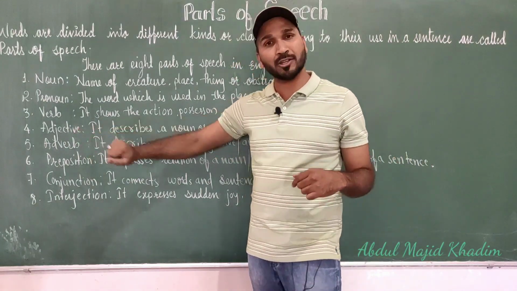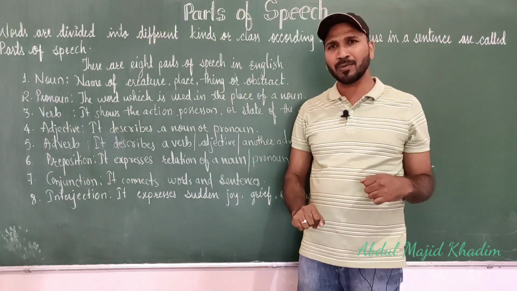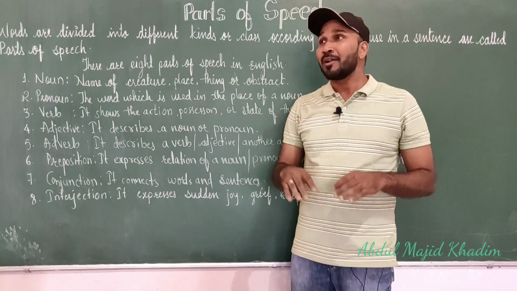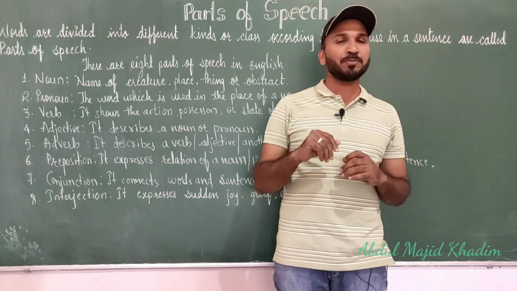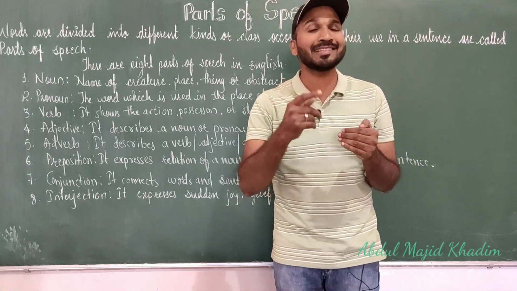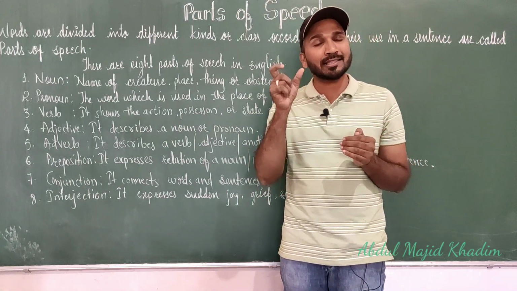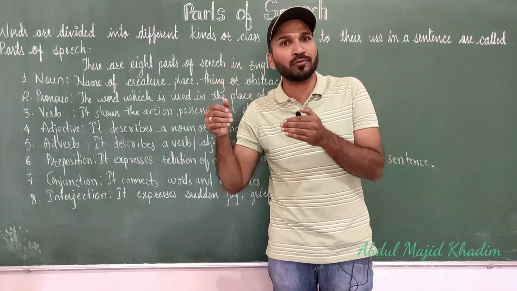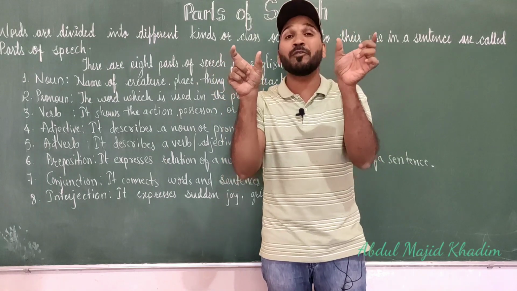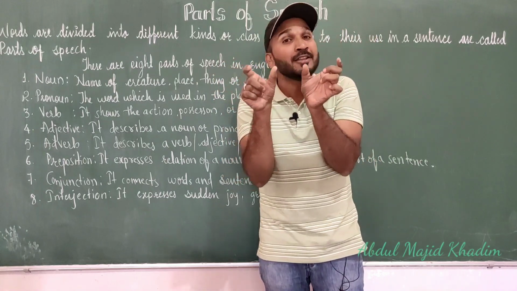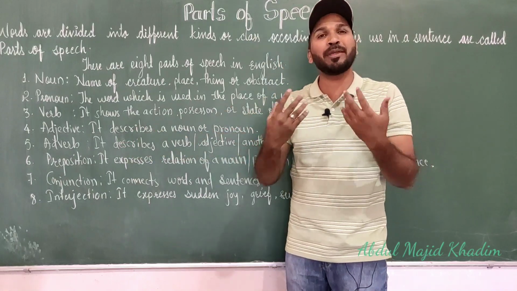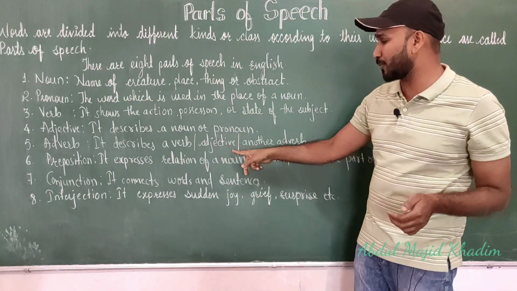Adverb describes an adjective also. How does it describe? For example, I say that the girl is beautiful. The word beautiful is an, yes, exactly, adjective. If I say the same sentence, the girl is very beautiful, beautiful is an adjective. So what am I adding? Very, I am adding with that beautiful. So that word very is an adverb because it is describing an adjective.